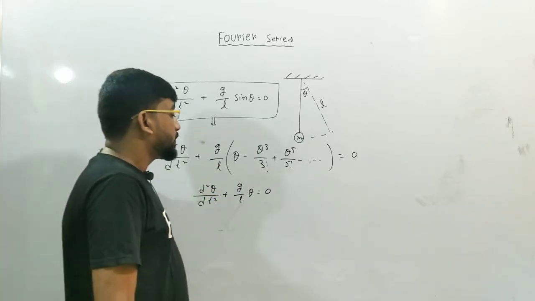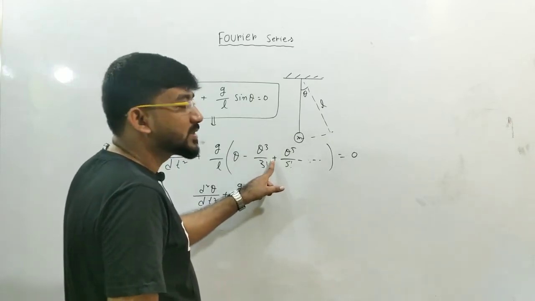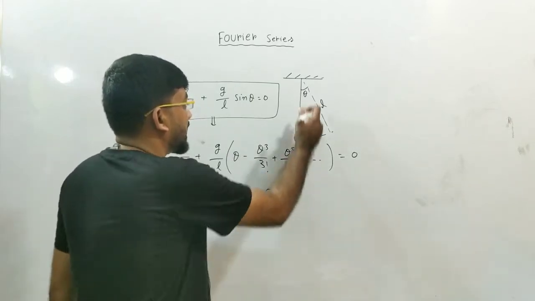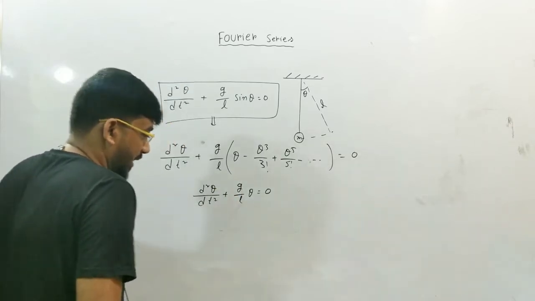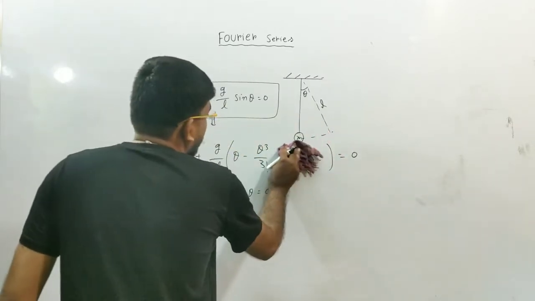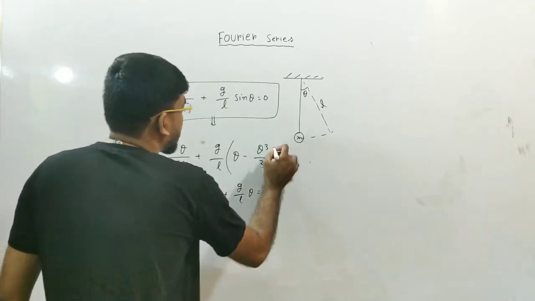But if you want to take approximation up to this term, for large amplitude sometimes it is taken up to this theta cube term, and sometimes up to this term we like to take.